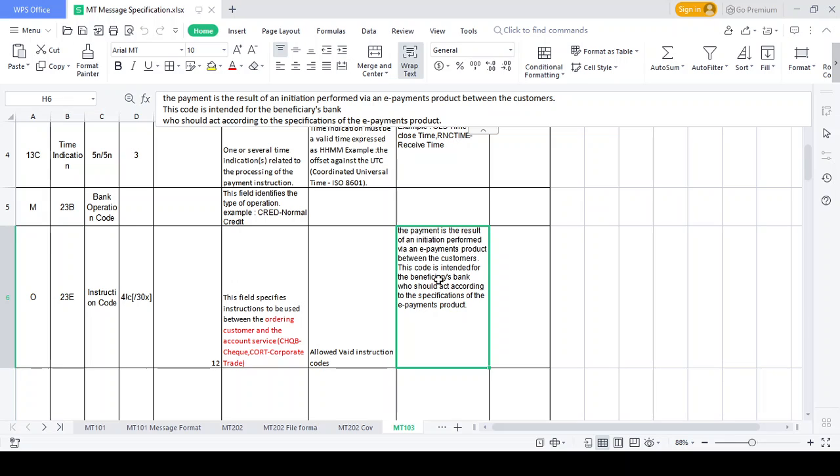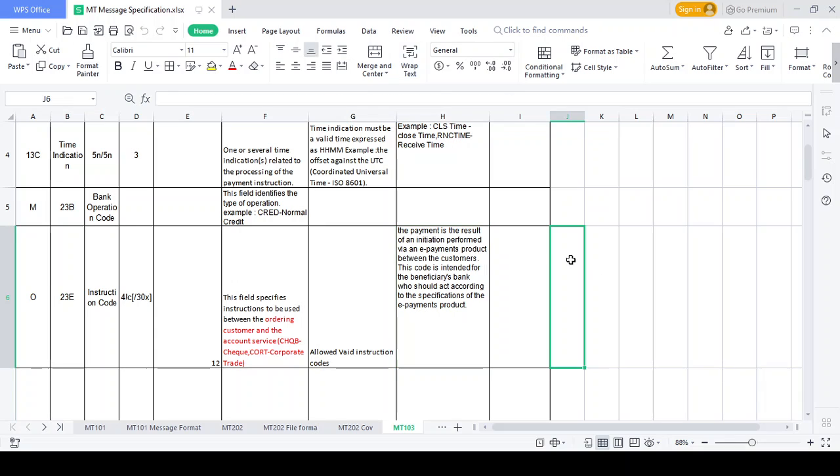Absolutely right, because I use many kinds of lanes. I can use the TT line, BT line, book transfer line, or RTGS line, NEFT lines. Which line do I need to push my transaction through? That you can understand from the instruction code, whether it's a check payment or corporate payment or FX payment, or what kind of payment you need to push.